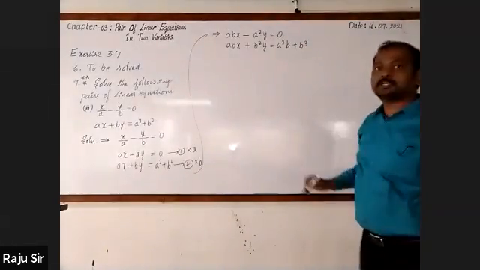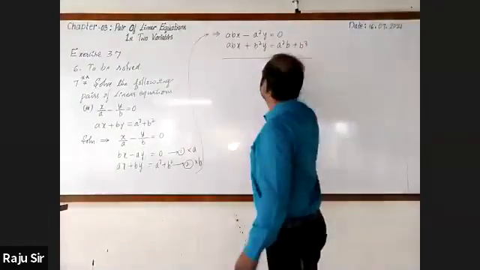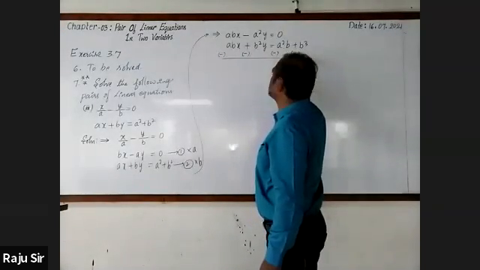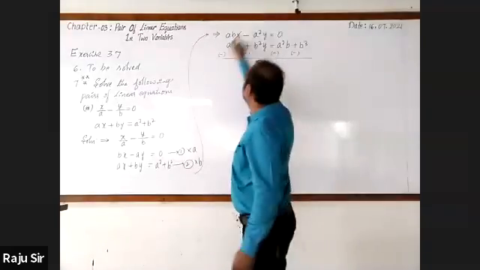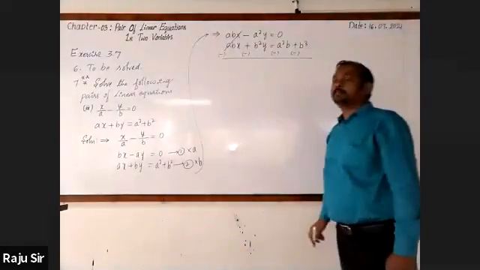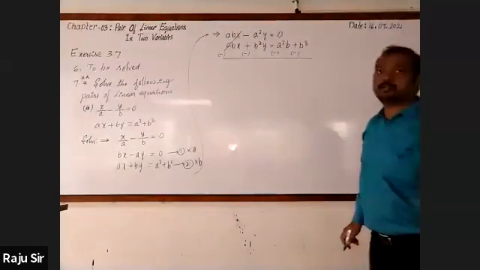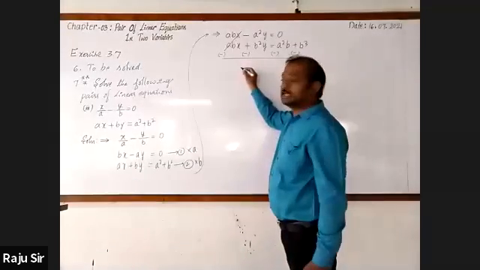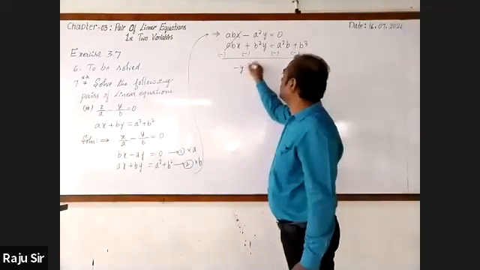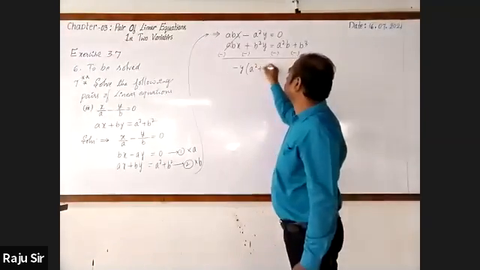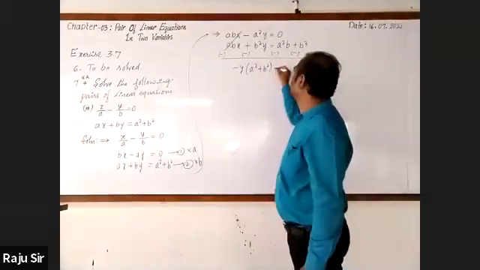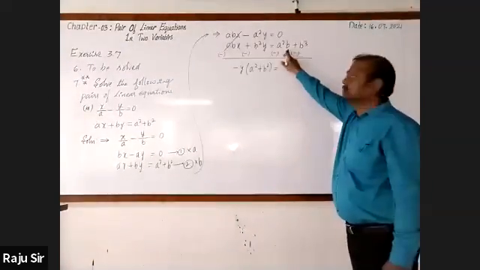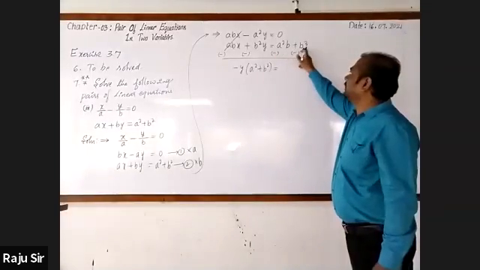You may go for changing the sign. Here this is minus and this is minus. ABX minus ABX get cancelled. Now, A square Y minus B square Y, I can take out minus Y as common factor, remaining A square plus B square. It is equal to minus A square B minus B cube.